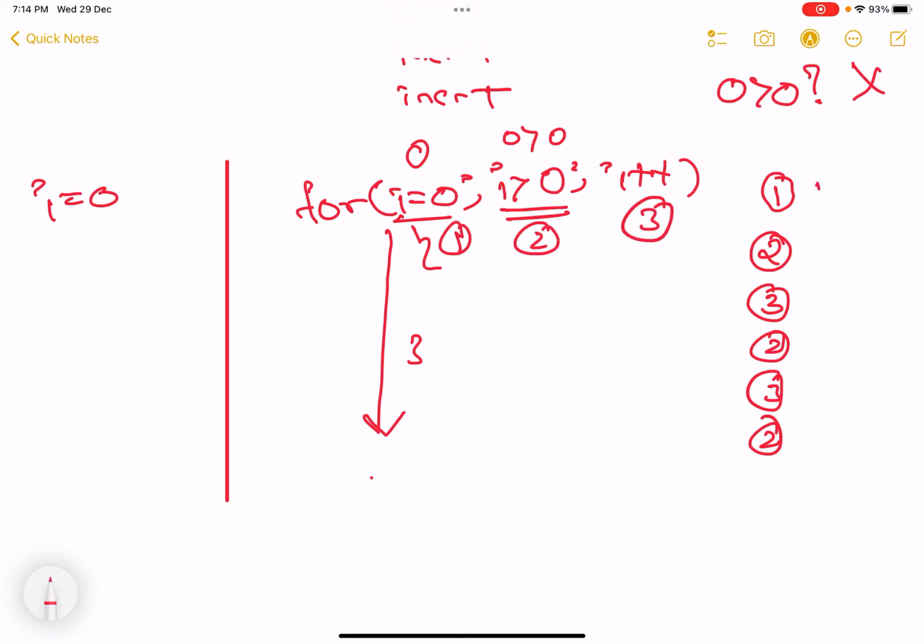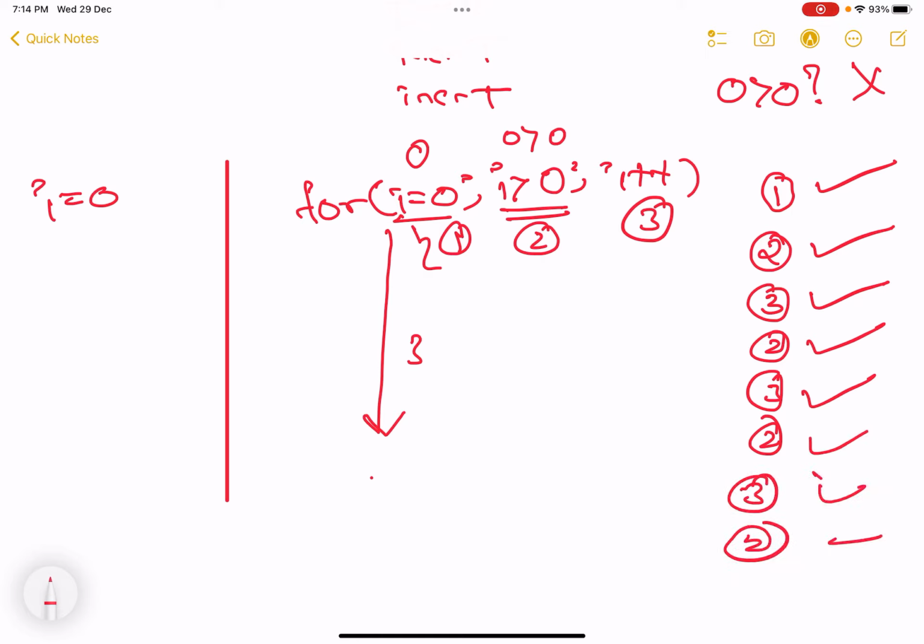Now I understand. First initialize. Immediately after initialization, check for termination. Then increment, check. Then increment, check. Then increment, check. This is how the for loop is going to work.